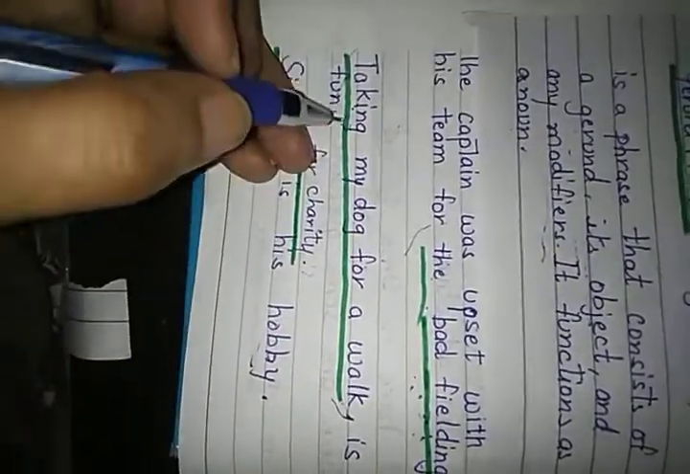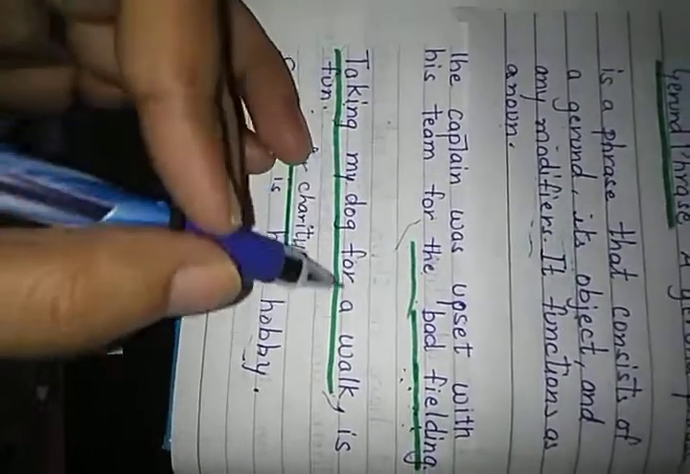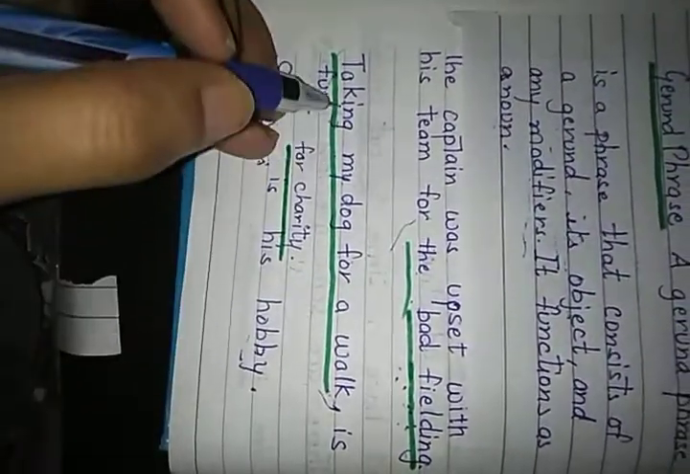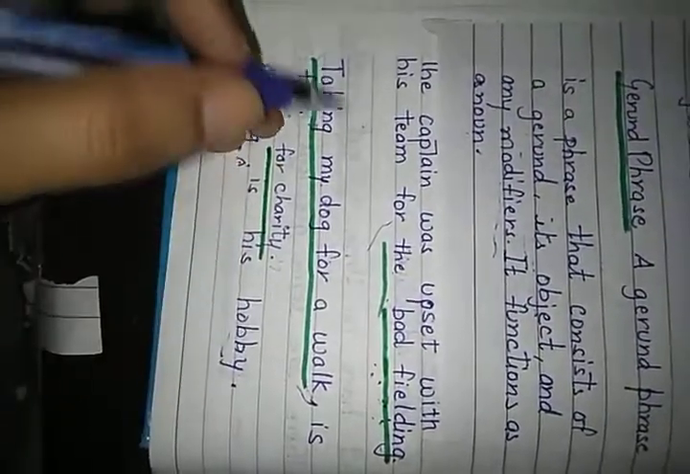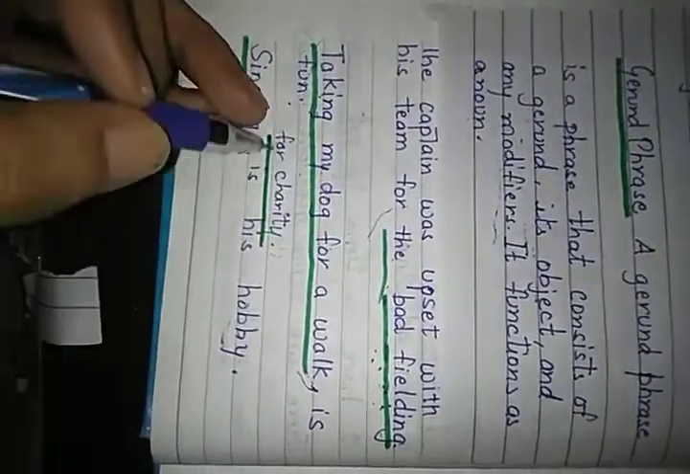Taking my dog for a walk is fun. Here, take with ing form, taking my dog for a walk, modifier used with the verb gerund ing. So this group of words is a gerund phrase working as a noun.